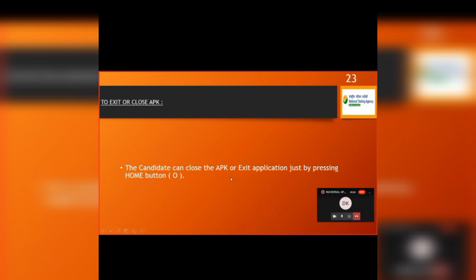Next, to close the APK, because the APK occupies your full screen, you can simply press the home button on your Android mobile. See, we have 3 buttons. The square one is for opening the background applications, multiple applications.